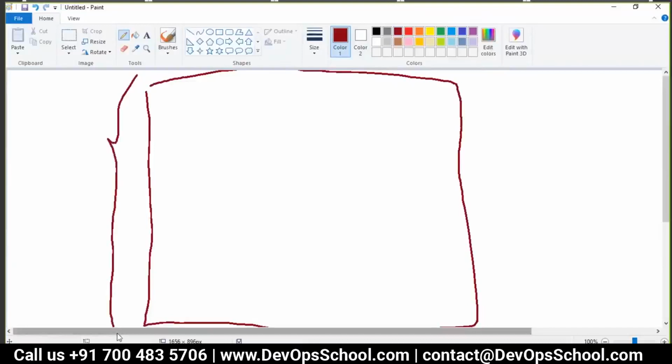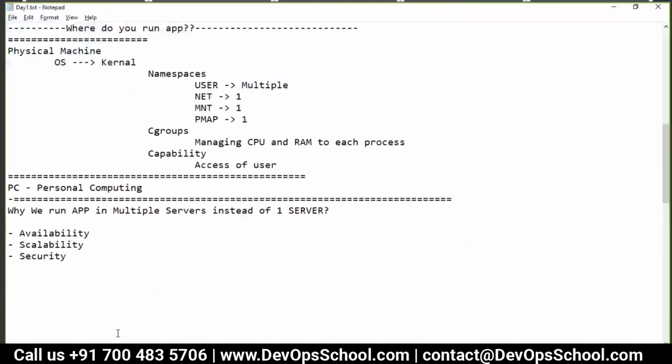Before the internet, we were running applications on physical machines. I used to get a desktop. I remember we got my first desktop in my college time, shared by 4 roommates.